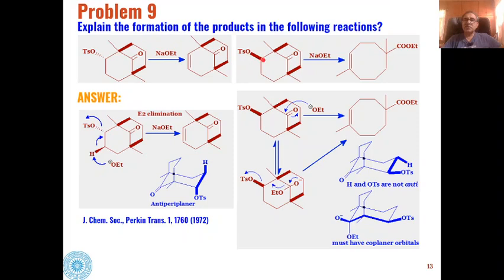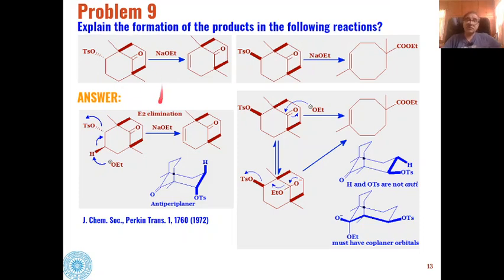Whereas when this tosylate is present in beta position, then instead of formation of a double bond over here, in addition we will have a ring expansion reaction also. Now the reagent is the same, the only difference is in the stereochemistry of the substrate.